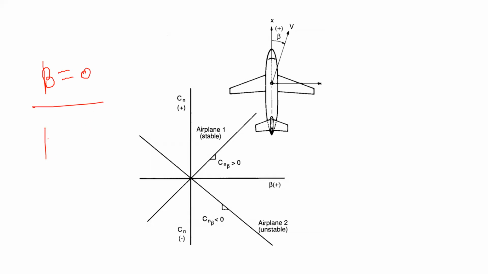Now you have a beta which is positive, and that positive beta should be made 0. That is what stability means, right? In the directional case, the wind velocity is coming from the direction of v. So the aircraft rotates itself and aligns the x-axis with the v, making beta equal to 0. So beta equal to 0 is the equilibrium point in this case. Now, Ripinder spoke something more than that, and I will try to explain what he exactly said.